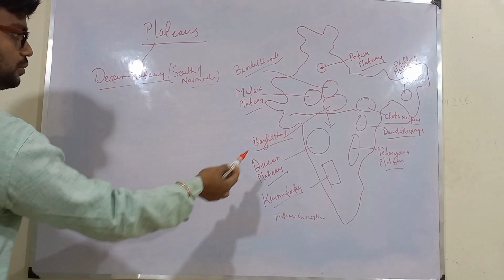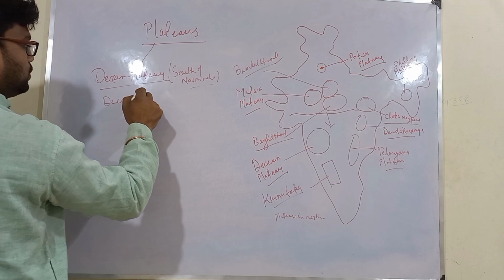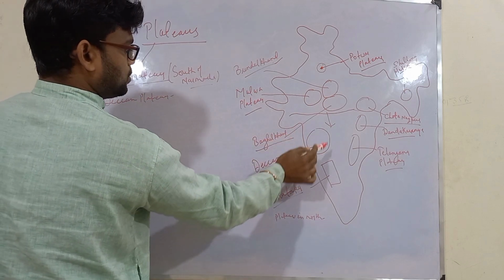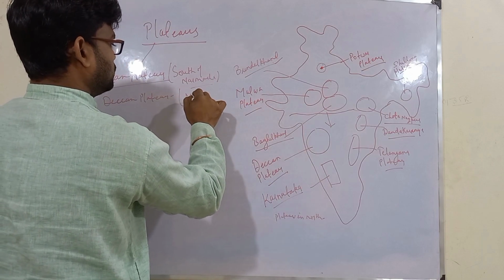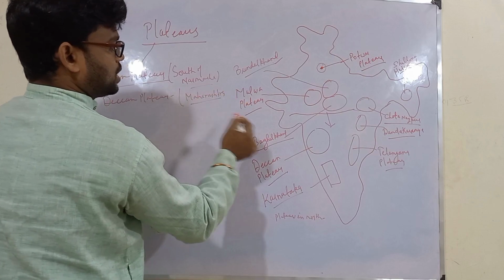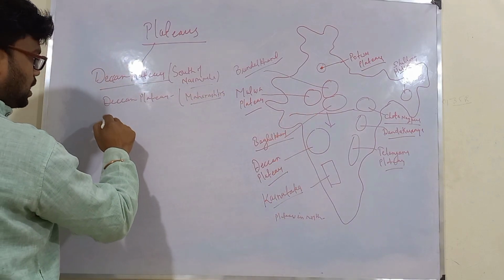So what are these? First one is Deccan Plateau. Now this region forms mainly part of Maharashtra. Then we have Karnataka Plateau.